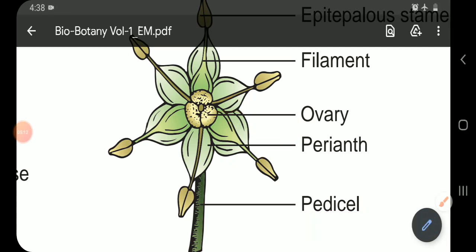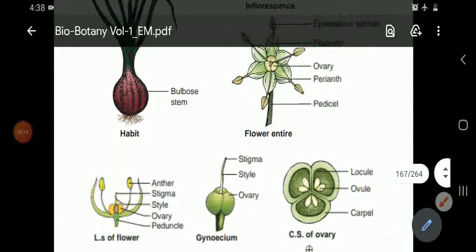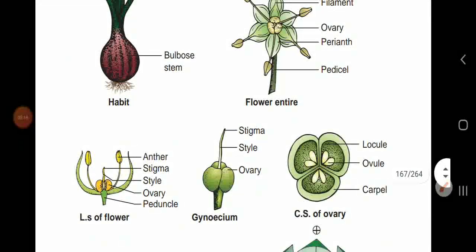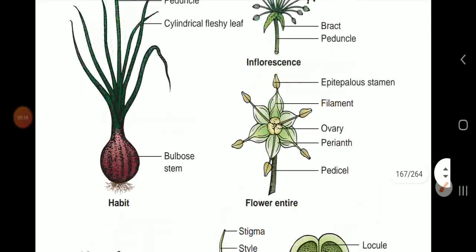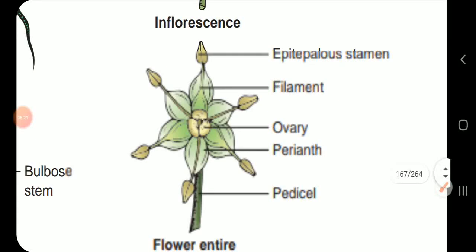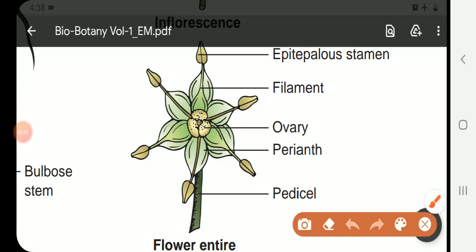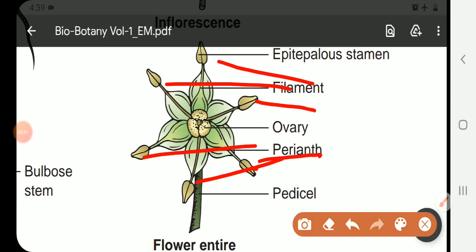Next is the androecium. Androecium is the male sex organ. They have 6 stamens. If you observe the flower, the 6 stamens are present: 1, 2, 3, 4, 5, 6 stamens are present in this flower. They are arranged in 2 whorls. In each whorl, there are 3 stamens present.